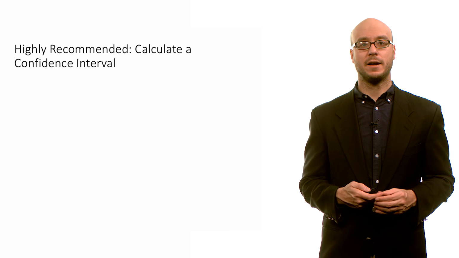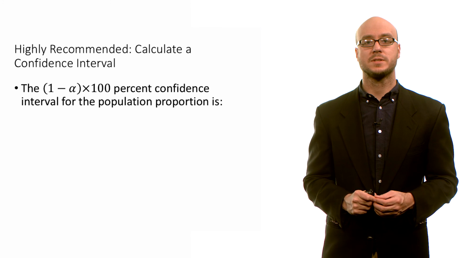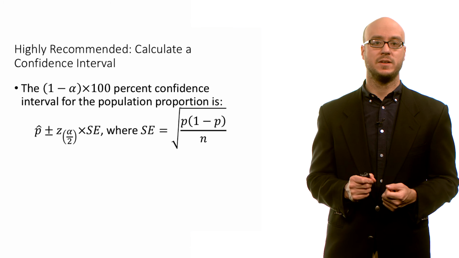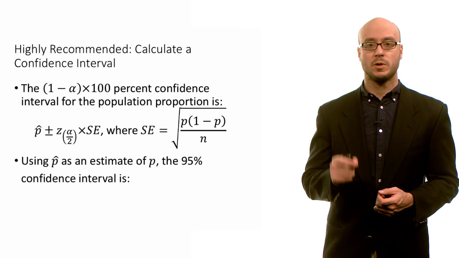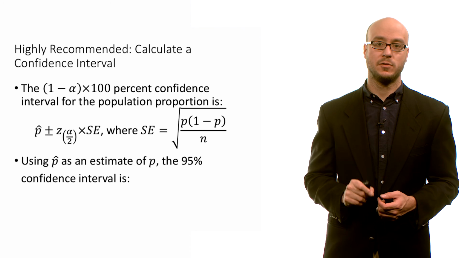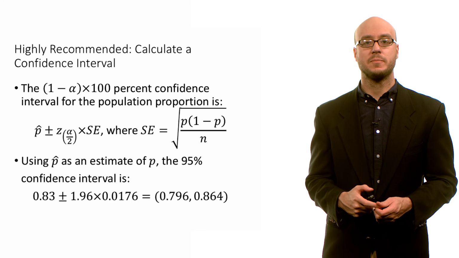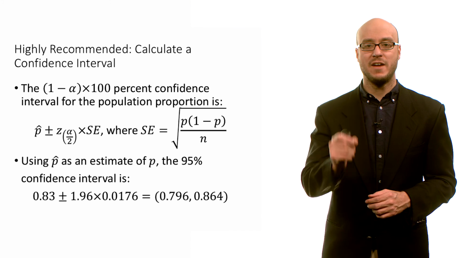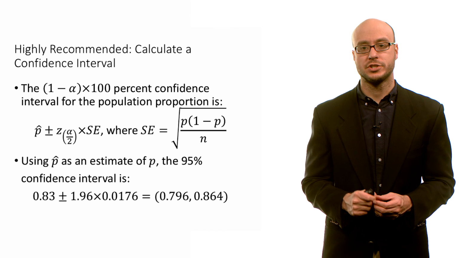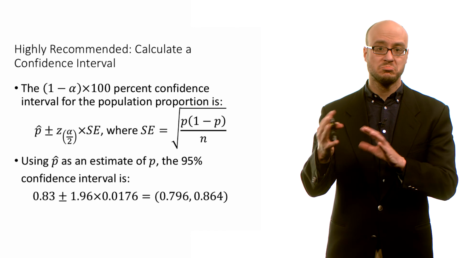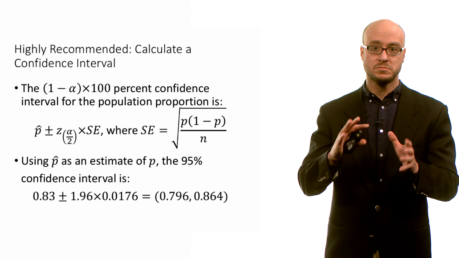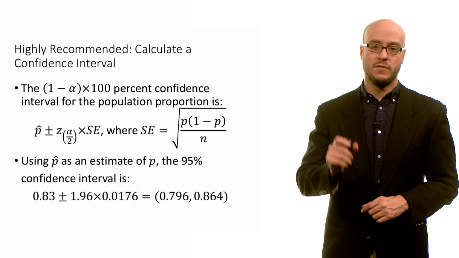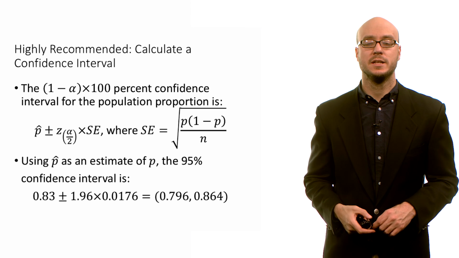I also recommend that we calculate a confidence interval. So a 1 minus alpha times 100% confidence interval for the population proportion can be calculated by taking p hat plus or minus z alpha divided by 2 times the standard error. So we're going to use p hat now as an estimate for p when we calculate the standard error, and the 95% confidence interval is simply 0.796 to 0.864. So we're 95% confident that the true proportion of the population is somewhere in that interval. So it's in the 80s roughly, 79.6% to 86.4%. We're 95% confident that the true proportion in the population lies in that interval.